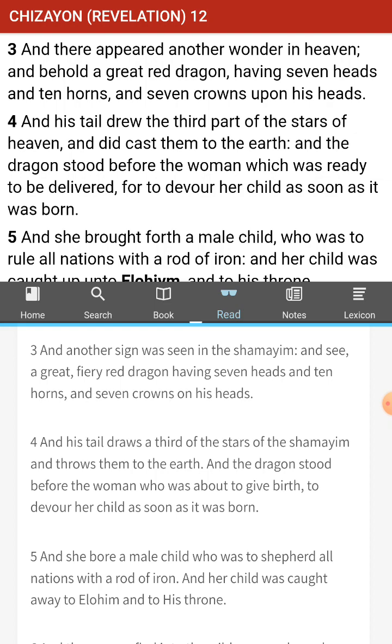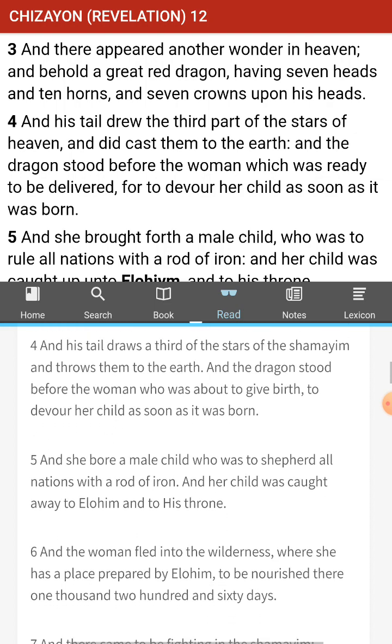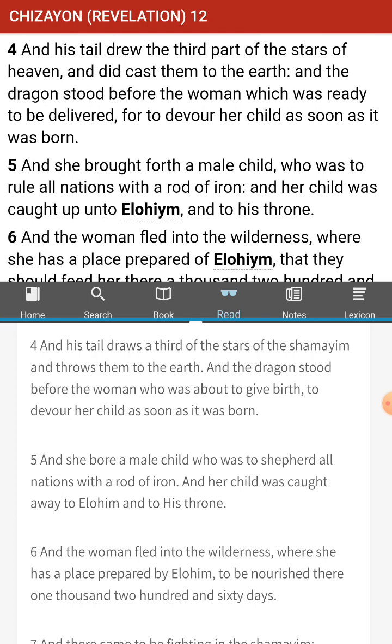Okay, let's continue on. And his tail draws 1/3 of the stars of the Shemaim and throws them down to earth. Okay, let's stop before we continue. We know this story, right? 1/3 of the messengers of Yah fell with Hasatan, right? So let's speculate a little bit on this, because we believe that this has already happened, that the dragon, Hasatan, has already been tossed out of the Shemaim.